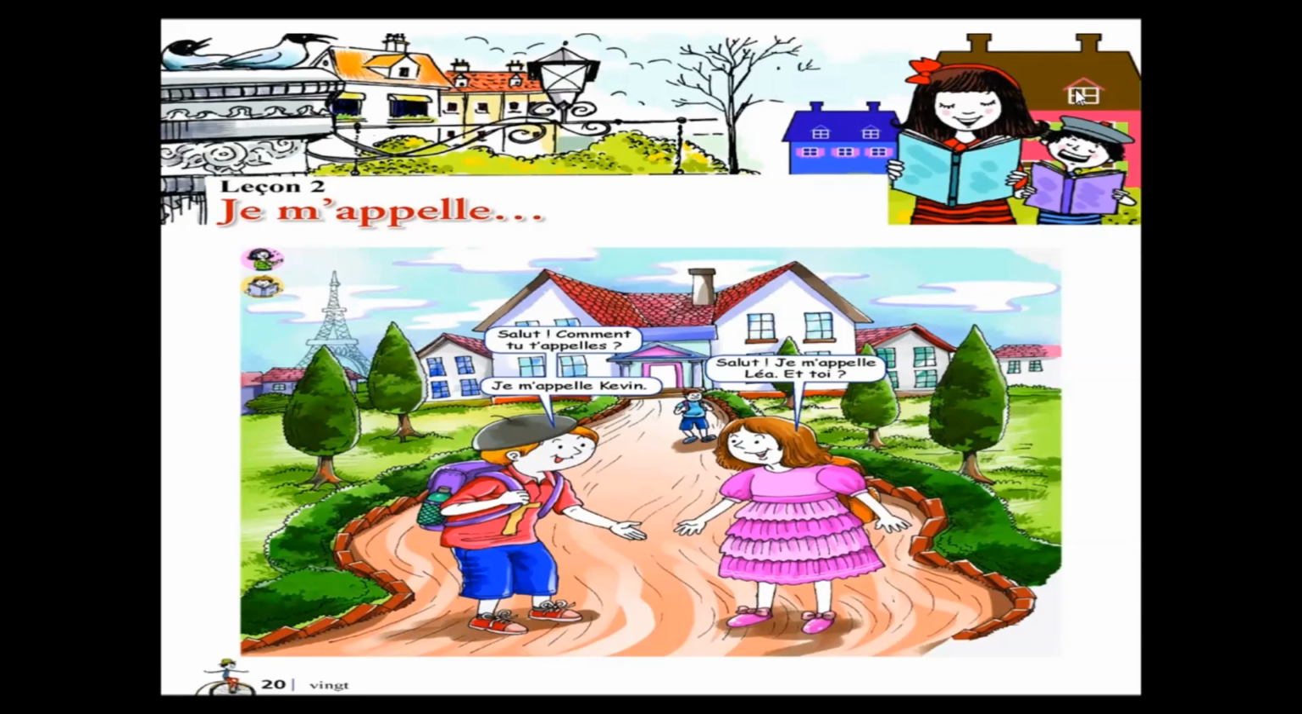So in this video we are going to talk about lesson number 2 from the book Idées 1, and the name of the chapter is Je m'appelle. Je m'appelle meaning I call myself, my name is. Je means I, me means me, appelle to call. So je m'appelle means to call myself. So let's begin the video.